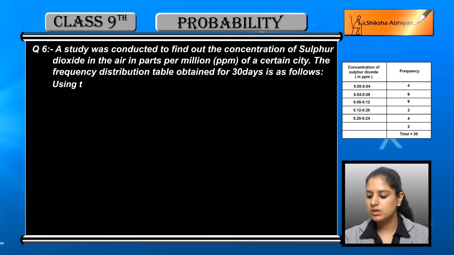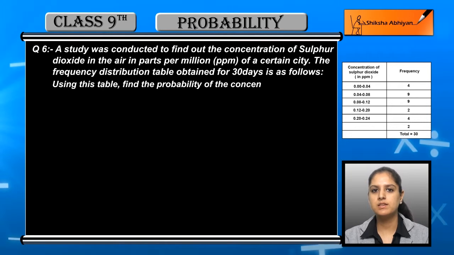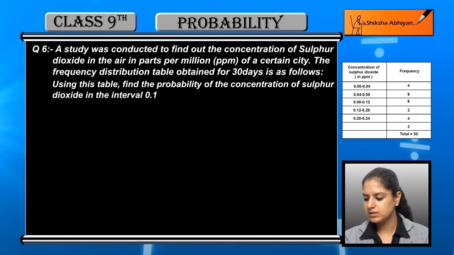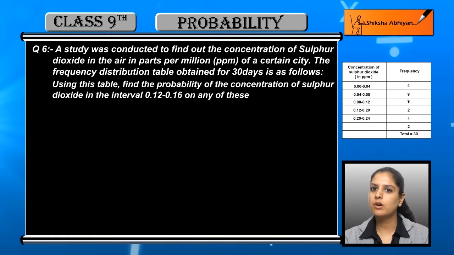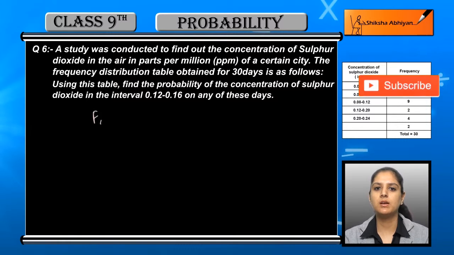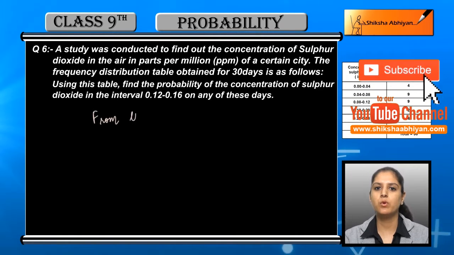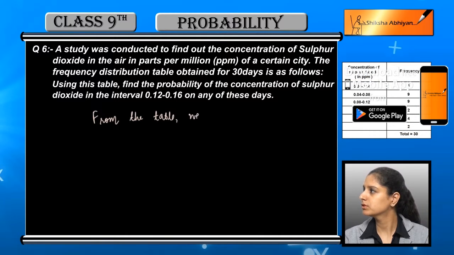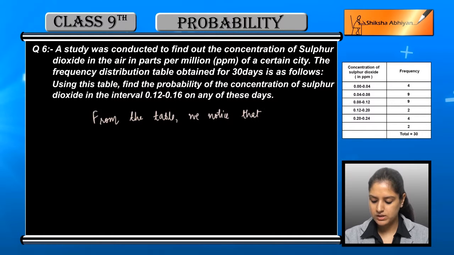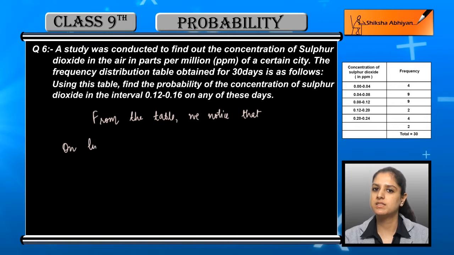So you have to use the table and find the probability of the concentration of sulfur dioxide in the interval 0.12 to 0.16 on any of these days. आपको randomly अगर हम एक day select करें तो क्या probability है कि उसमें concentration 0.12 और 0.16 के बीच में आएगी, ये चेक करना है. So first of all, by looking at the table, आप ये चेक करोगे कि 0.12 and 0.16 वाला जो ग्रुप है उसकी फ्रीक्वेंसी कितनी है.